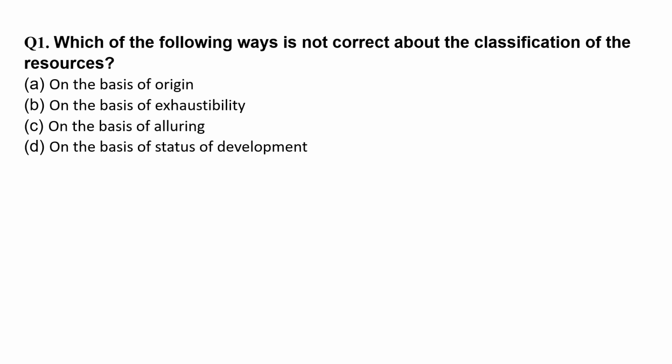See, on the basis of origin, the resources are classified. On the basis of exhaustibility also, the resources are classified. On the basis of status of development also, the resources are classified. But on the basis of alluring, the resources are not classified. So the correct option for this question is option C.